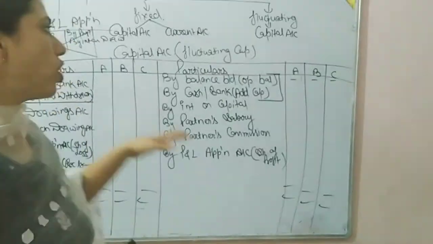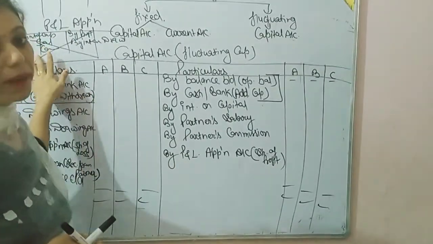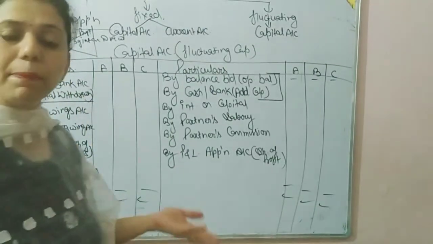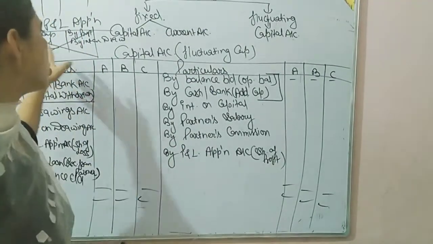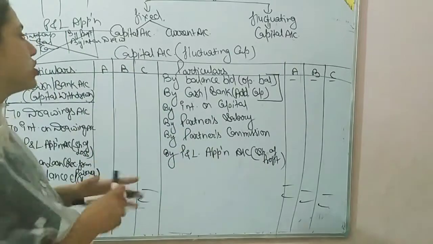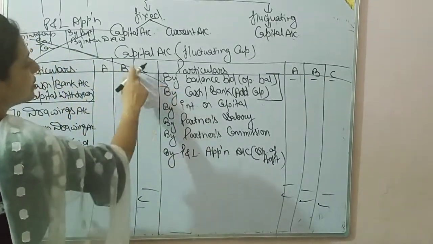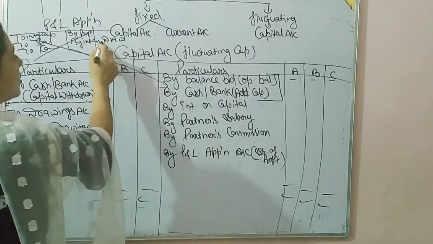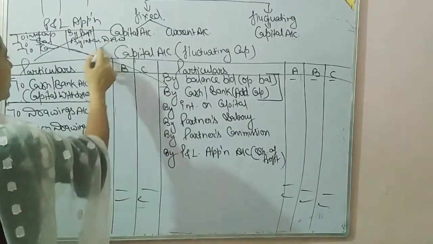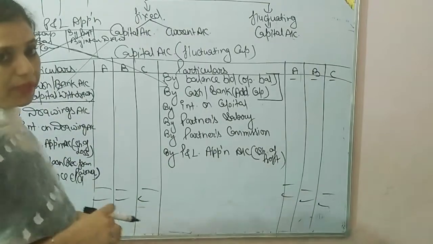Why? Because all these things are received by the partner, so definitely their capital is going to increase. So we have to make a cross rule here. Interest on capital, salary, commission all will transfer here, and interest on drawings will transfer on this side. I hope it is clear.